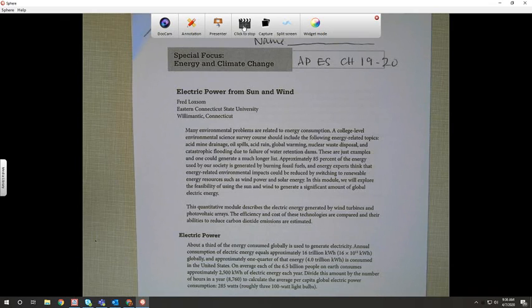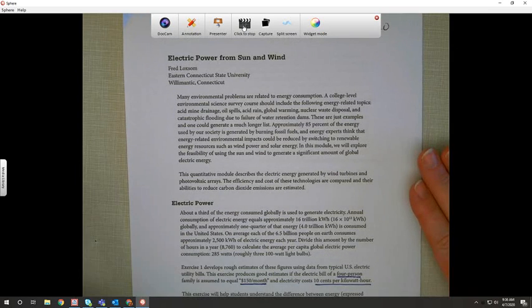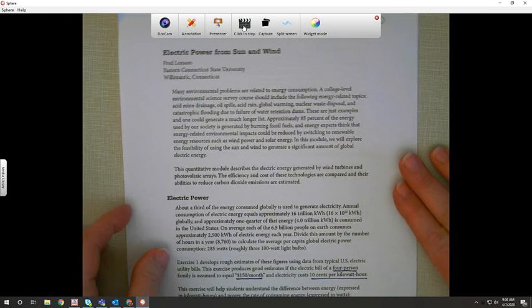So it's Special Focus ECC. You'll probably need to print it out. I only have a PDF. And you do need to read the first part of this. There's some given numbers that we'll use, especially in this first exercise.